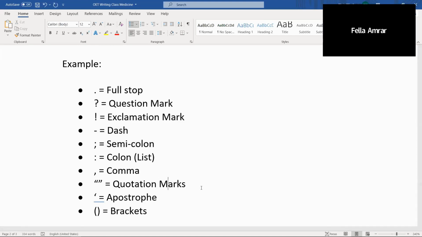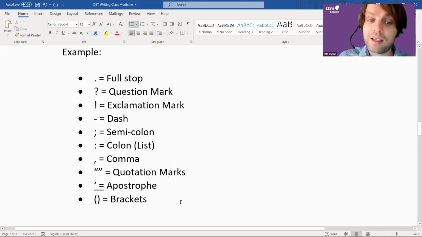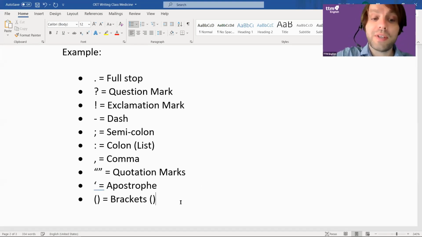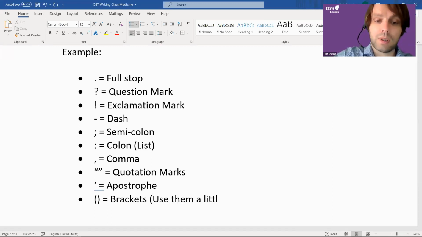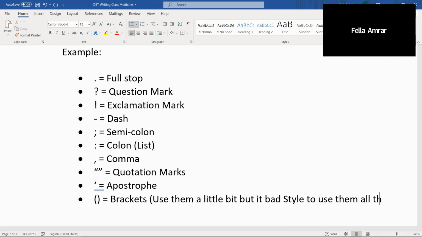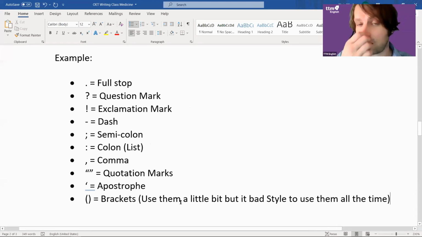Alan, please. How much are we allowed to use brackets? That's a great question. I was hoping someone would ask me that. Don't overuse them, okay? You can use them a little bit, but it is bad style to use them all the time. Maybe just for the medication? Yeah, you could, as long as it's not in every paragraph for every single thing.